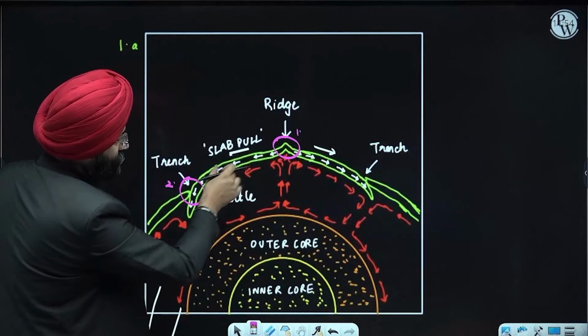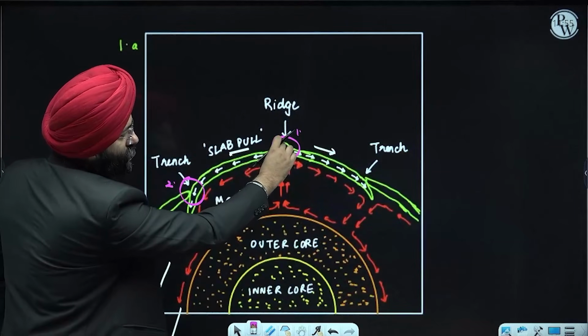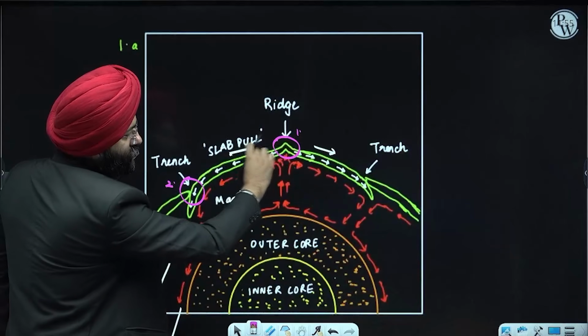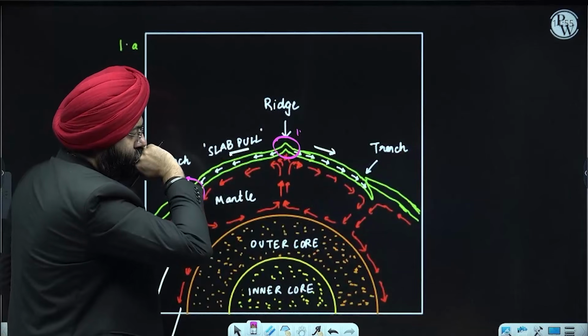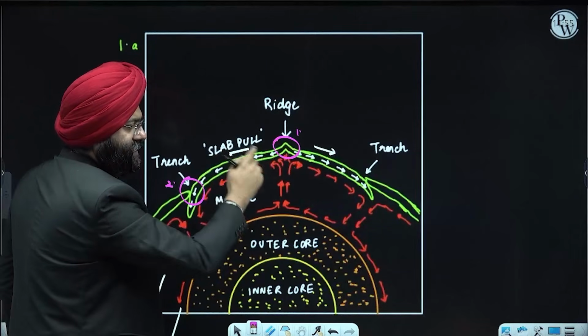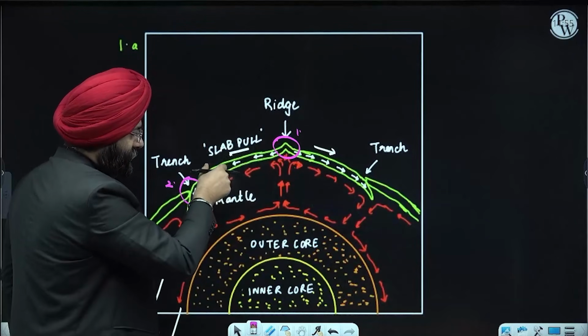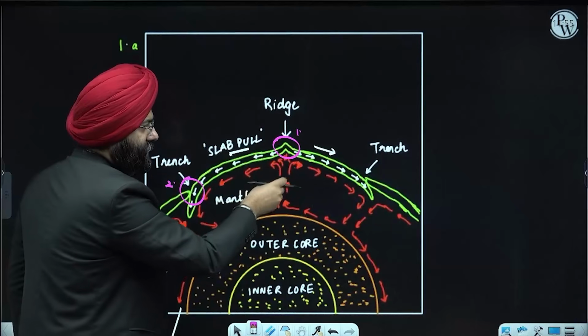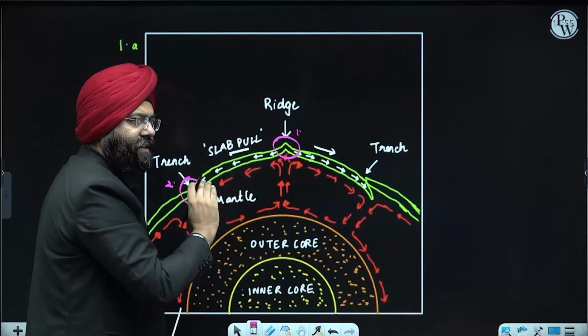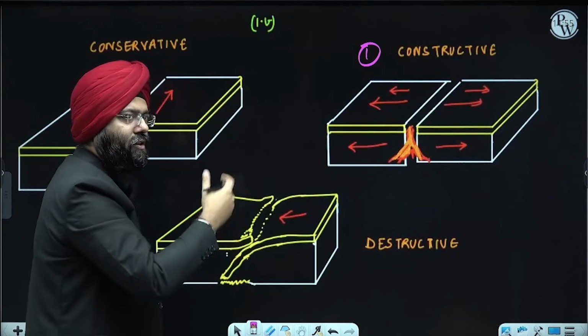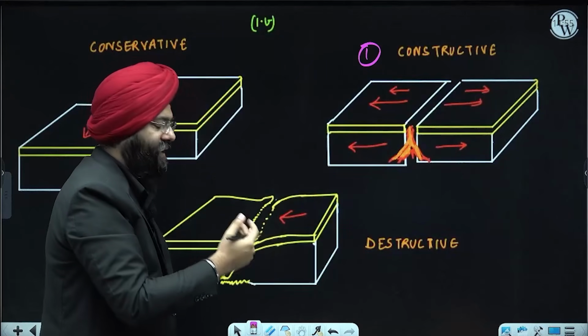As we see, something is going down, new crust is being created over here, na? So this process will continue. This process of creation and destruction is again something that is very core, because if some crust is moving inside the mantle, then an outcome would be new crust will be created here. So don't worry that it is only being destroyed, not created. No, both processes are going on simultaneously.